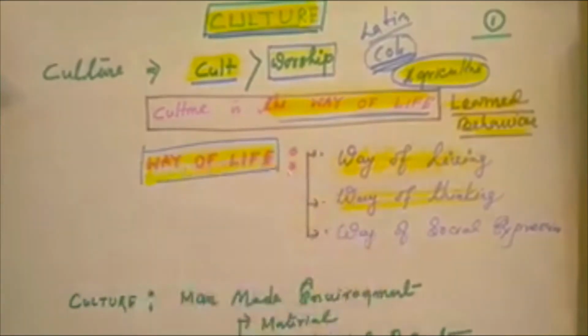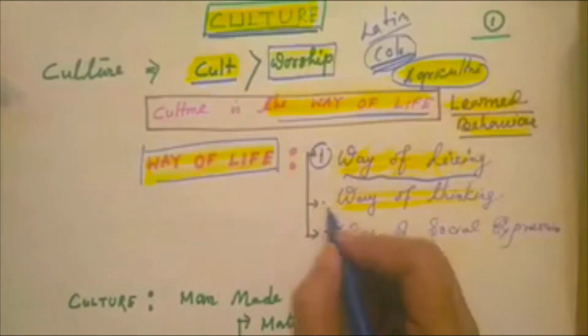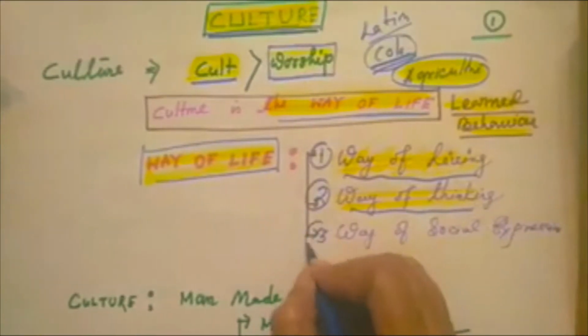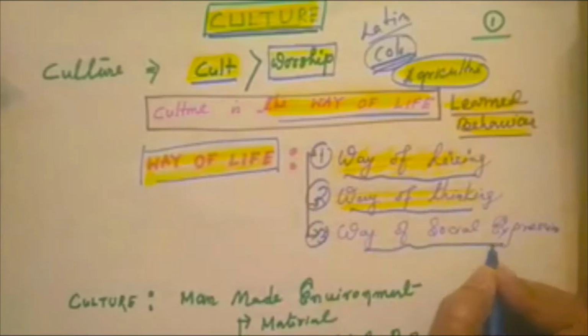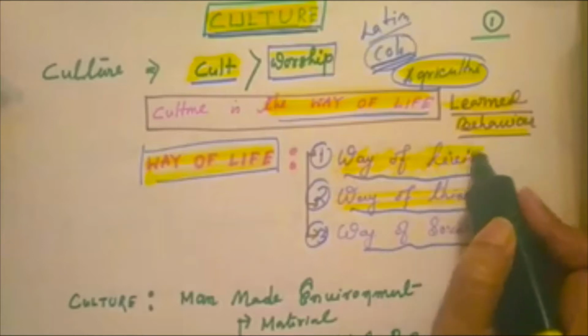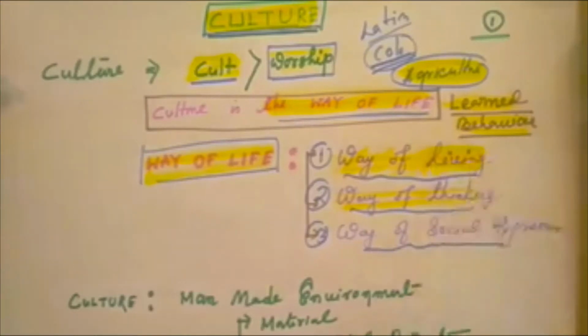Way of life includes three important attributes. First one is the way of living. Second one is the way of thinking. And third one is the way of social expression. Now the question is, what is way of living? The food habit, dress, clothing pattern, those are the examples of way of living.